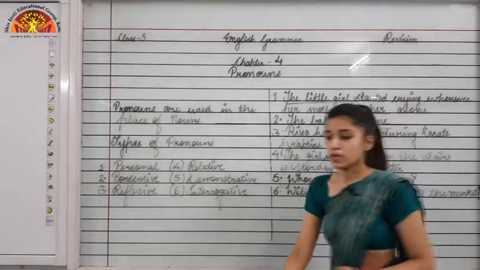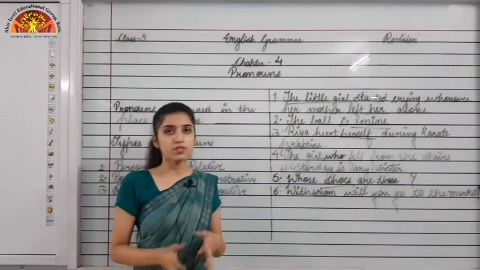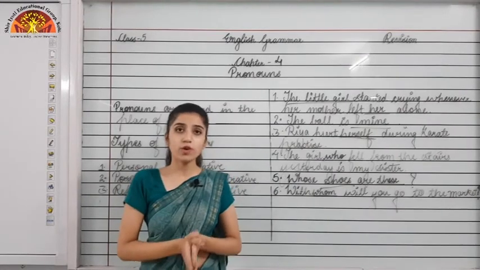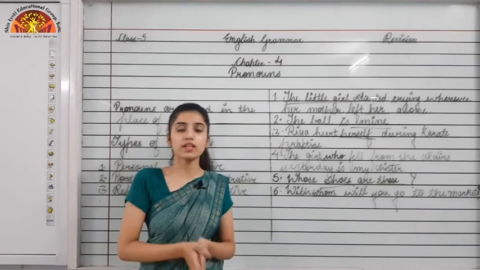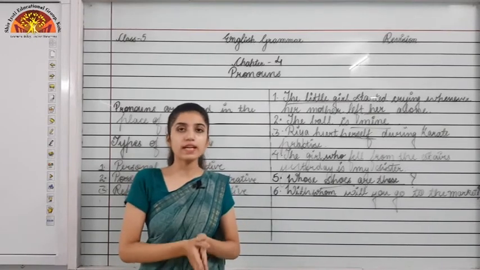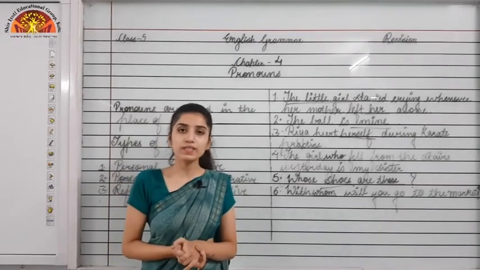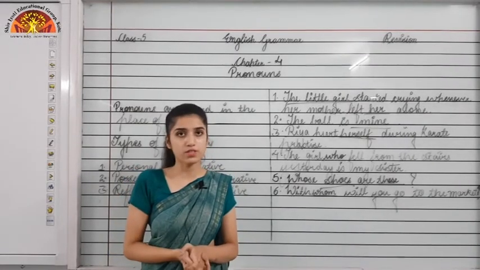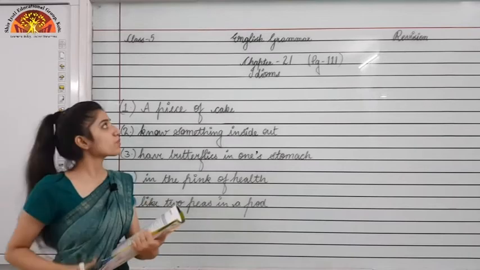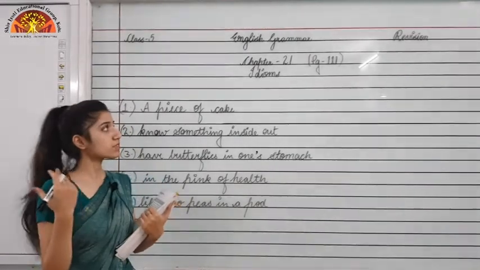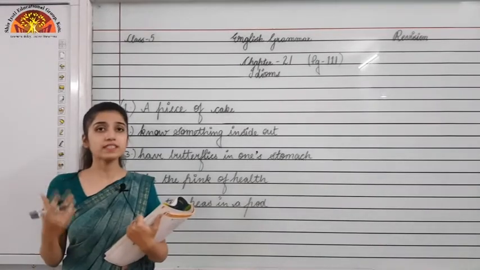Now I hope you have understood this. We have done the revision of chapter number 1, that was nouns. Chapter 2, that was singular and plural nouns. Chapter 3, that is nouns and gender, and the last chapter, that was chapter number 4, that is pronouns. I hope you have understood this. Okay, so now we are going to do the last topic, that is chapter number 21, that is idioms.